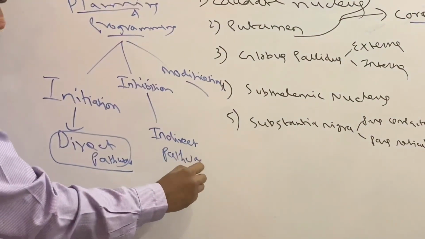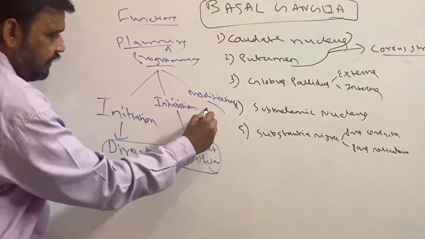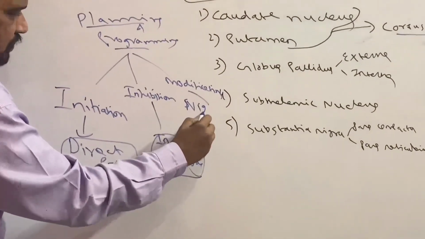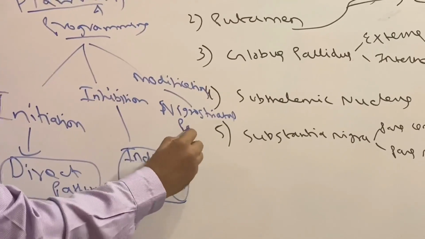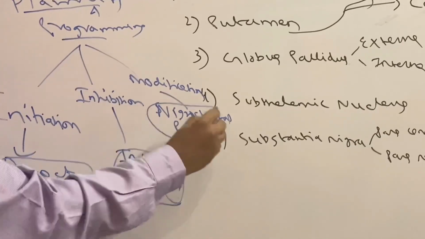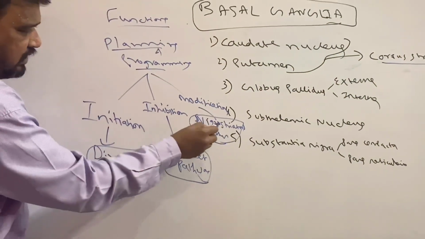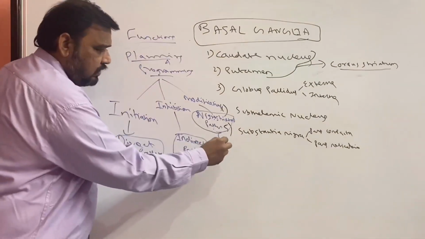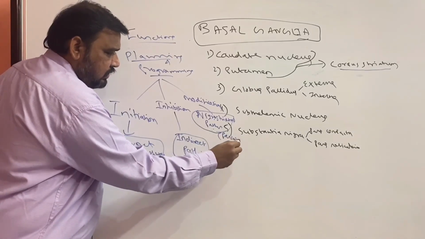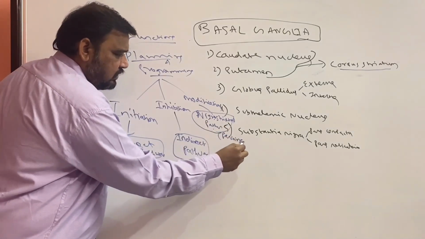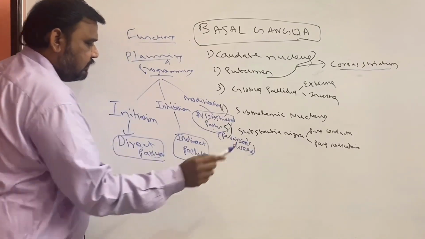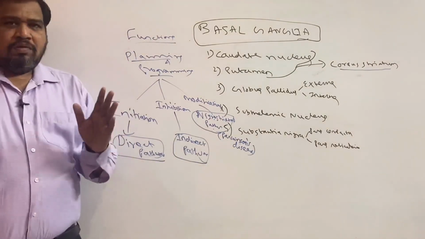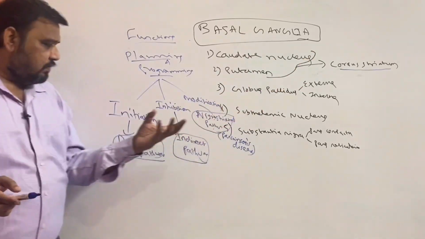Again I will explain that, don't worry. Modification of movement is the nigrostriatal pathway. As the name suggests, these are connections between substantia nigra and corpus striatum. It's very important because if the pathway is affected, there is a condition called Parkinson's disease.